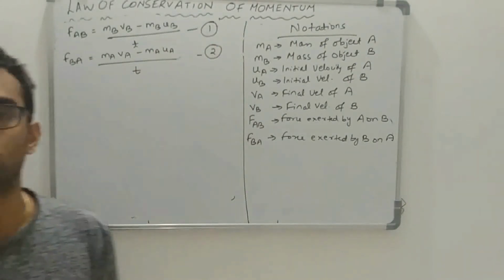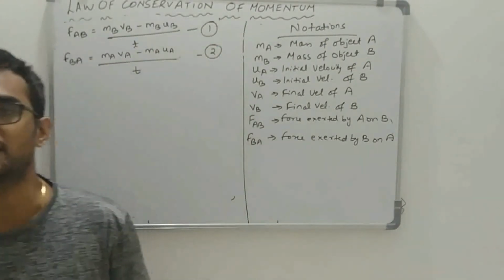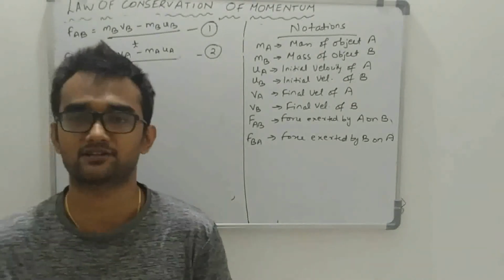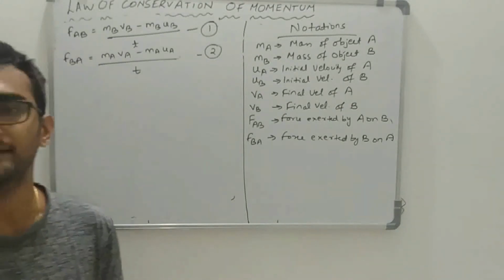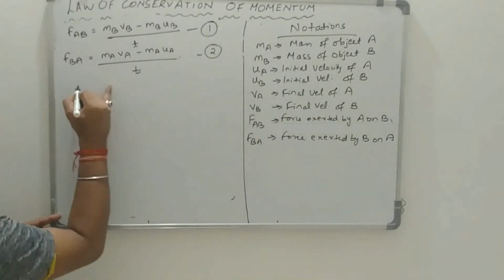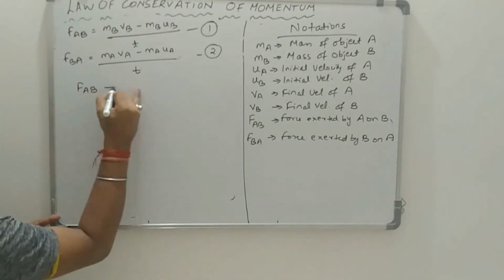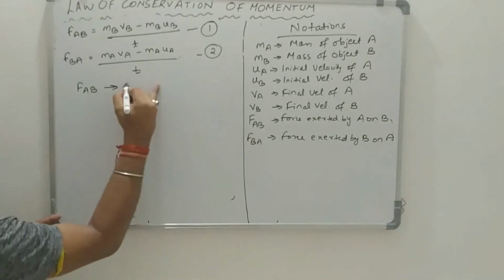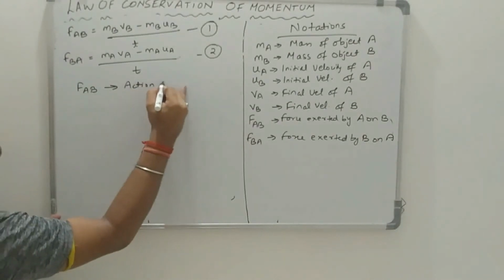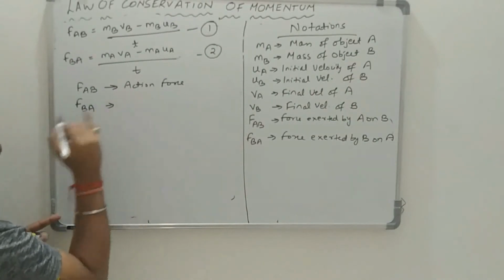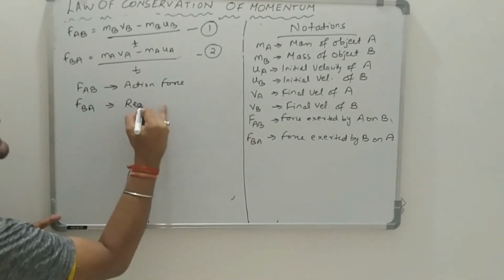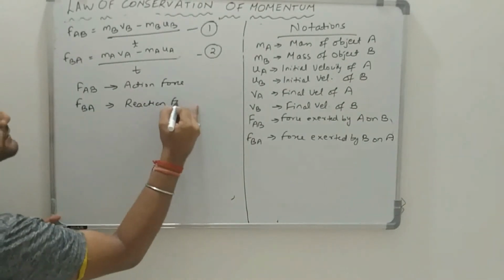Now, friends, Newton's third law states that every action has equal and opposite reaction. So in this case, there are two different bodies, A and B. So let the force exerted by A on B be considered as the action force, and the force exerted by B on A be considered as the reaction force.